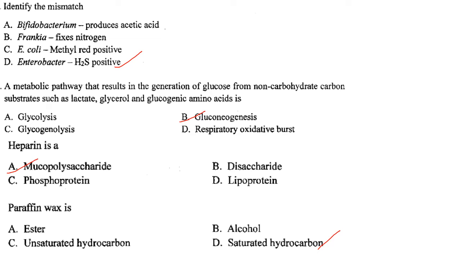Then next one. A metabolic pathway that results in the generation of glucose from non-carbohydrate carbon substrates such as lactate, glycerol and glucogenic amino acids is called gluconeogenesis. Answer is option B. Then heparin is a mucopolysaccharide. Answer is option A. Then paraffin wax is a saturated hydrocarbon. Answer is option D.